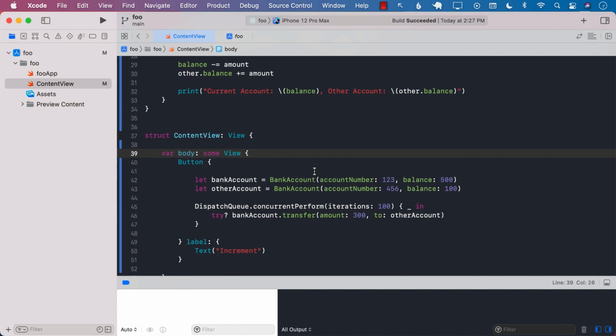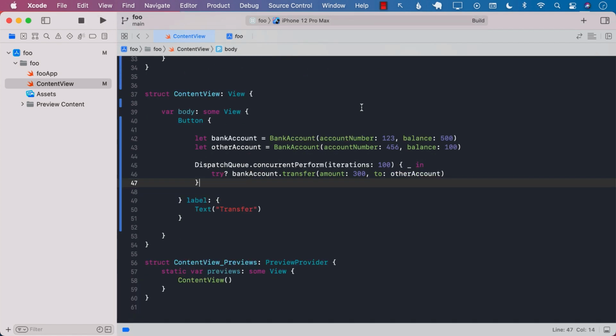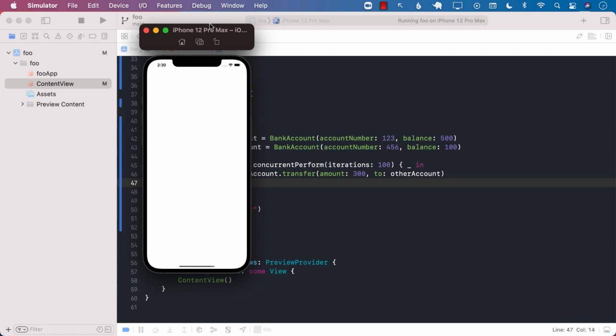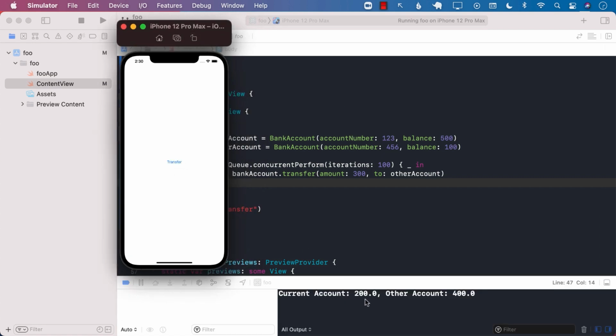What will happen if you try to run this concurrently? That's exactly what we're trying to do. As you can see on line number 46, we're trying to run this 100 times. We're trying to transfer $300 from the bank account, which has $500, to the destination bank account, which has $100. Let's go ahead and run this. All right, so I'm going to go ahead and run this and press on the transfer button. So this looks fine.